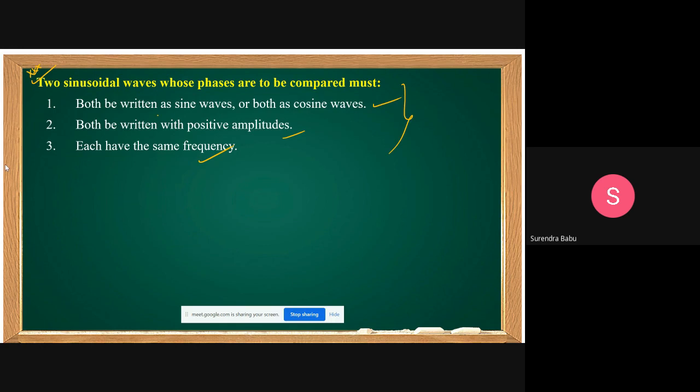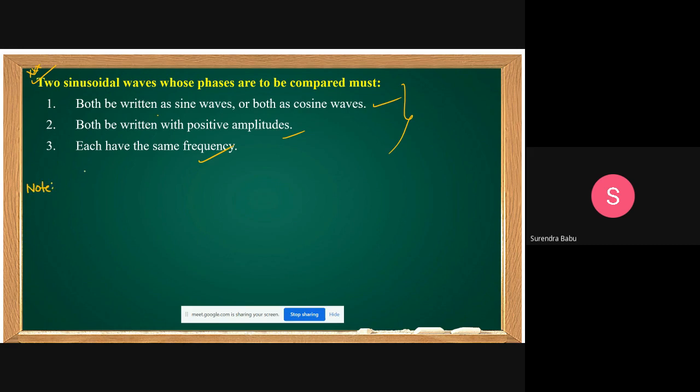We can compare two sinusoidal waveforms, two functions, when both are written as sine waves or both are written as cosine waves, both are written with positive amplitudes, and each has the same frequency. Come on, students. Here I am giving a note point.